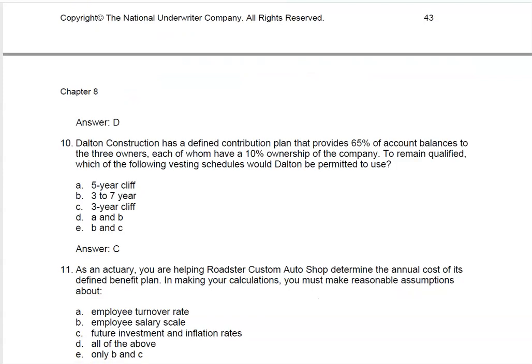Number 11, as an actuary, you are helping the company determine the annual cost of its defined benefit plan. In making your calculations, you must make reasonable assumptions about employee turnover rate, yes. Employee salary scale, yes. Future investment and inflation rates, well, of course. So the answer is D, all of the above.